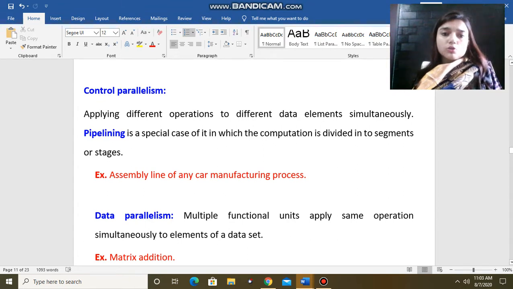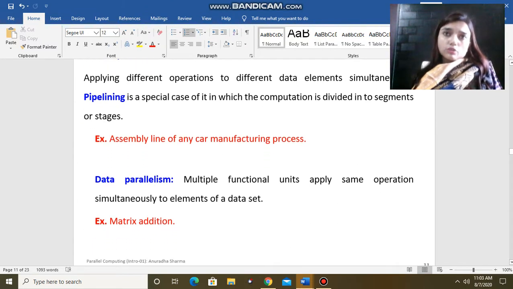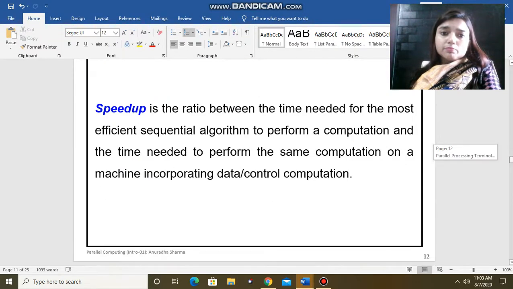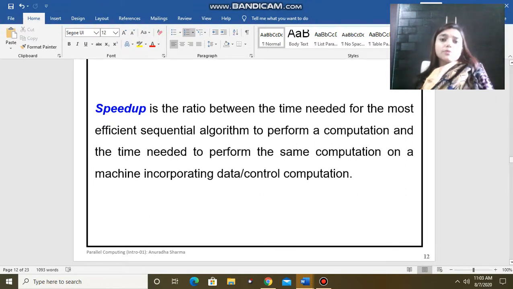Now there is one important terminology associated with parallel processing, which is speedup. What is speedup? Speedup is the ratio between the time needed for the most efficient sequential algorithm to perform a computation and the time needed to perform the same computation on a machine incorporating data or control parallelism.